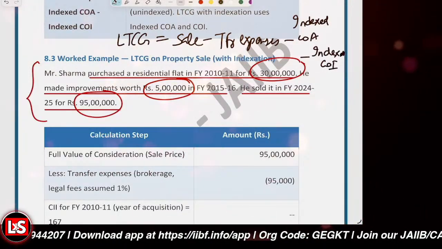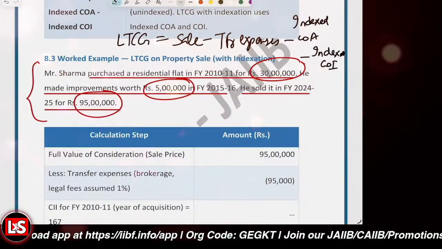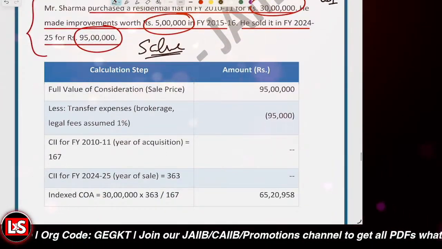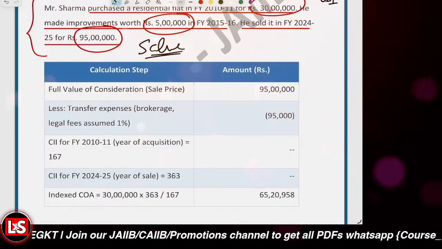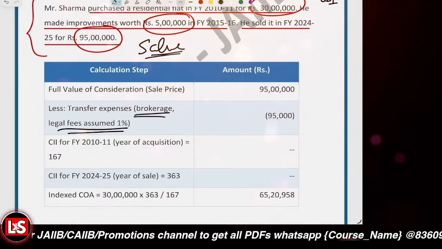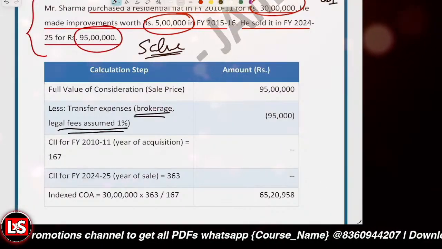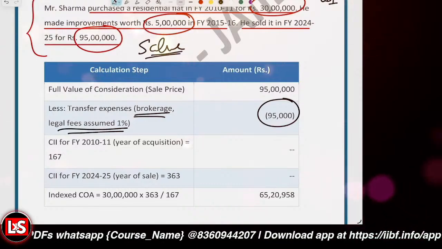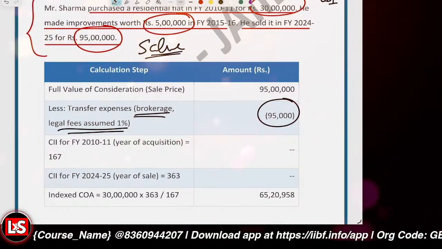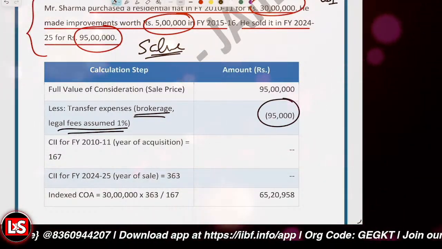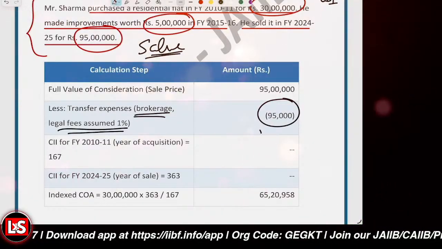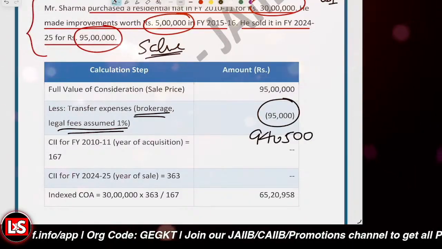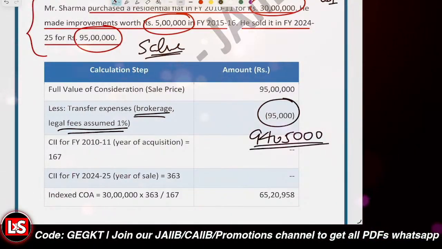LTCG would be applicable. So we have to first calculate the sale value. Let's say we are considering the brokerage or the legal fees to be 1%, so 95,000 are your transfer expenses. The sale value is 95 lakh, and the transfer expenses are to be subtracted, so it will be 94 lakh and 5,000. That is the sale value we are considering.